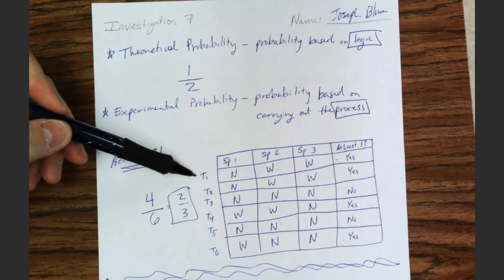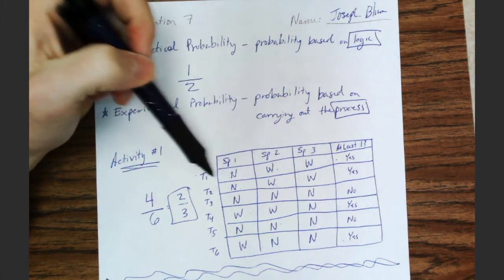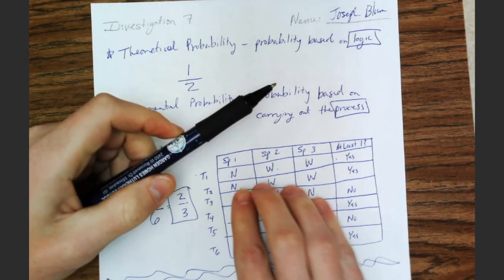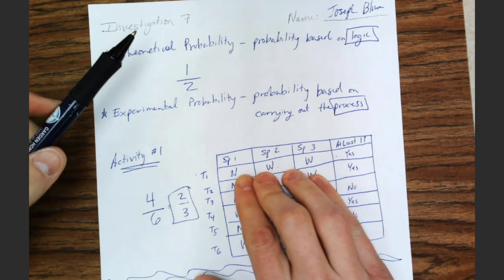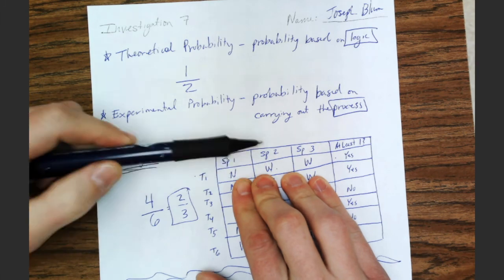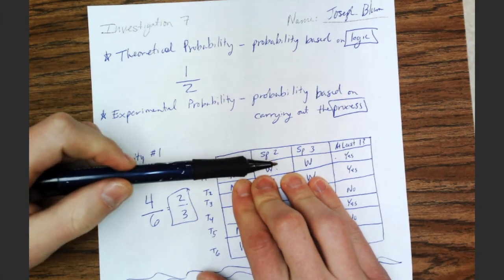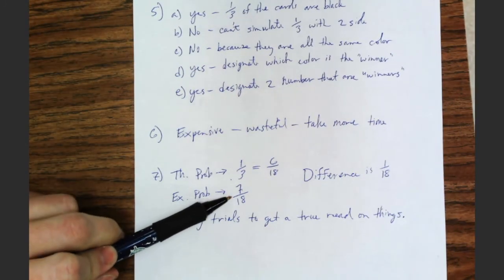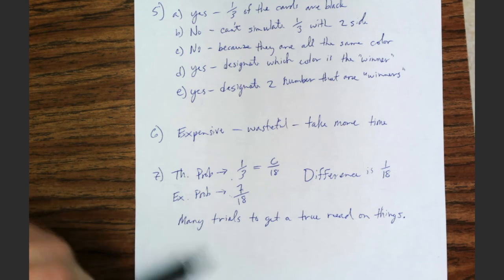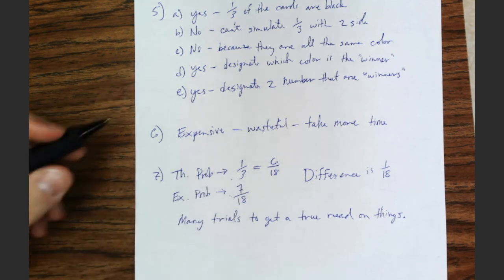You know what I could have done? I could have just done one trial and found out, you know what? In this one trial, if I just look at that one trial and nothing else, I got two movie passes when I bought 3 cereal boxes. So that would come out to be 2/3, which would be way off of what we actually got, even in our experimental probability. The more experimenting I do, in reality, the closer I'm going to get to theoretical probability.